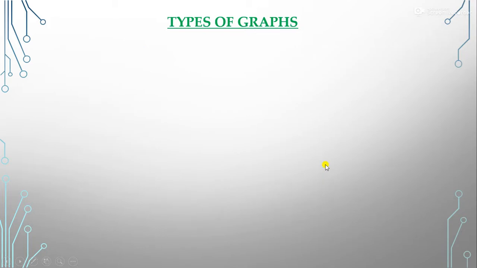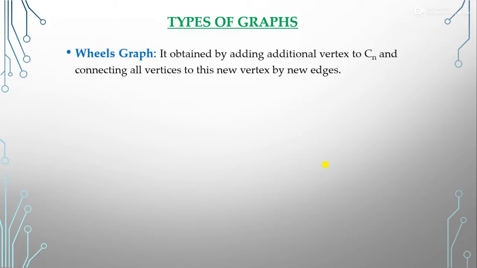Okay. Now next one is the wheel graph. What is the wheel graph? It is obtained by adding an additional vertex to Cn. It means if we have the cyclic graph Cn, and we add a vertex, and from that vertex we connect all vertices with new edges, then that graph becomes the wheel graph. So it is denoted by capital W n.